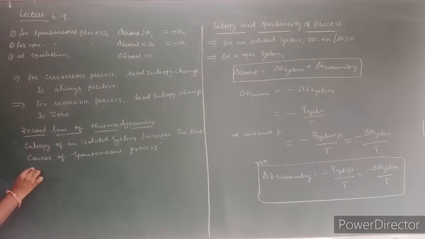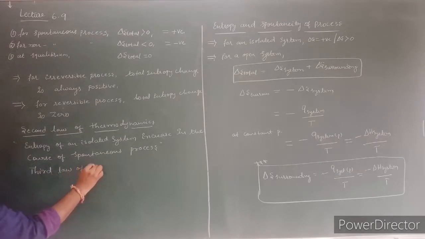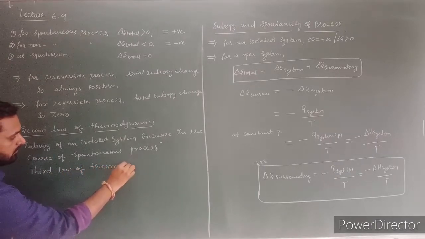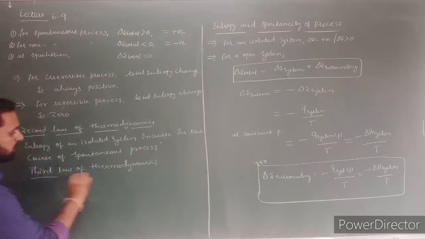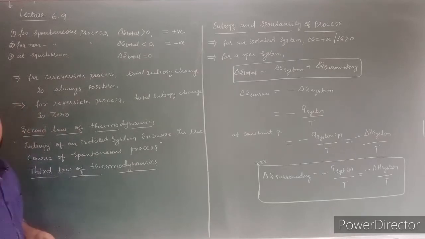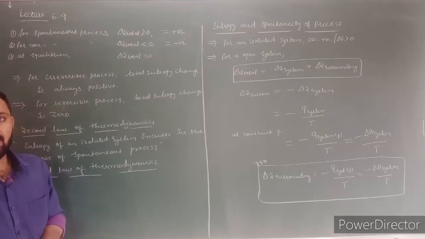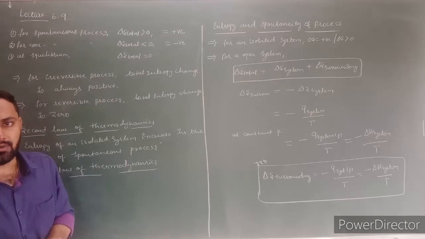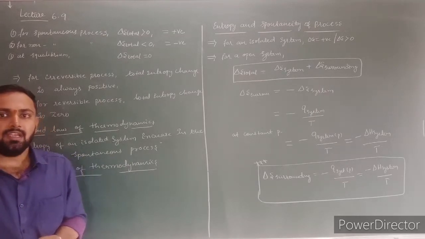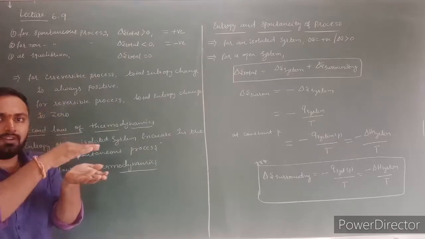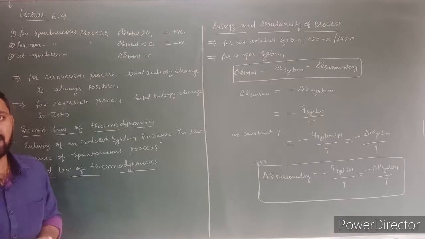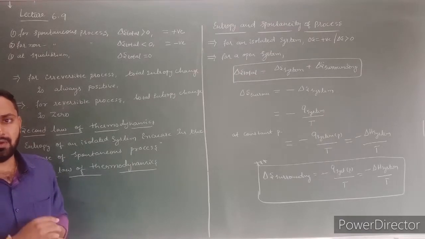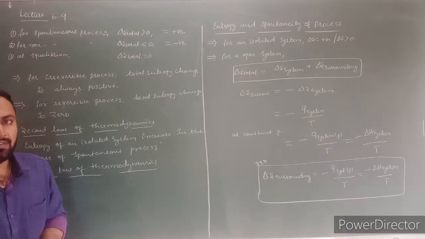Next, let us discuss third law of thermodynamics. According to third law of thermodynamics, at absolute 0 temperature, entropy of pure crystalline solid is 0. Why? Because at absolute temperature, volume is 0. If volume is 0 means randomness is 0. That's why entropy is 0. Because entropy is directly proportional to the randomness. If there is no randomness, then there is no entropy value.